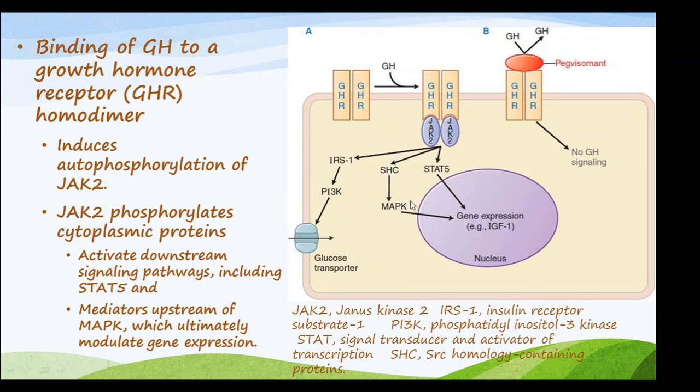SHC, through the MAP kinases, also activates gene expression, whereas IRS1 activates PI3K, that is phosphatidylinositol 3 kinase, and this activates the GLUT transporter, the glucose transporter. Pegvisomant is an inhibitor of the growth hormone receptor, which binds and blocks growth hormone binding to the receptor. All right.